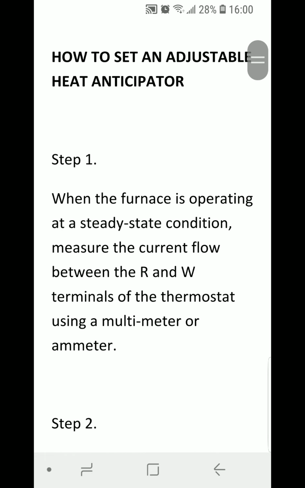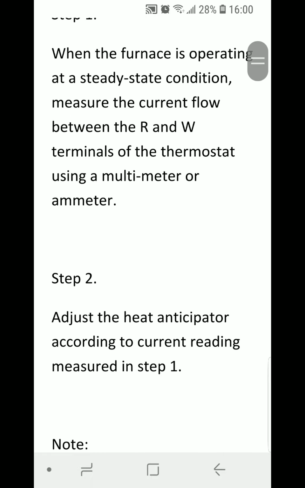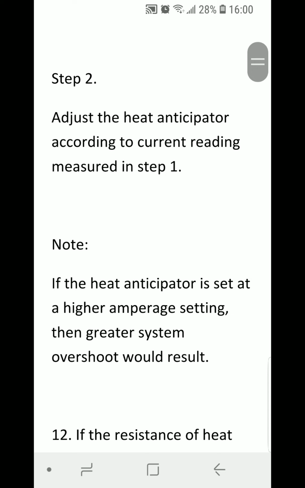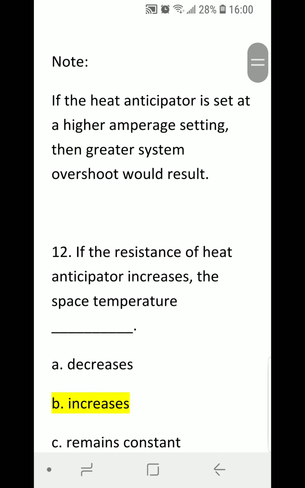How to set an adjustable heat anticipator. Step number 1. When the furnace is operating at a steady state condition, measure the current flow between the R and W terminals of the thermostat using a multimeter or ammeter. Step number 2, adjust the heat anticipator according to the current reading measured in step 1. Note, if the heat anticipator is set at a higher amperage setting, then greater system overshoot would result.